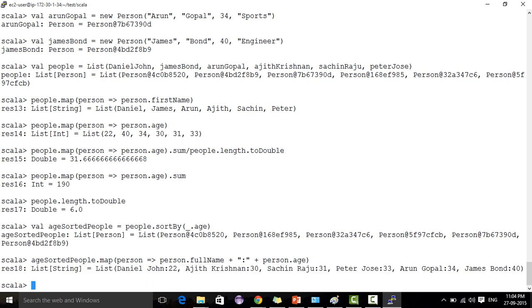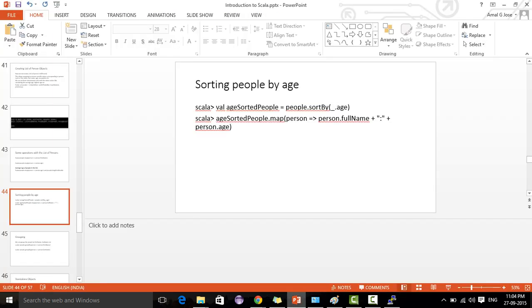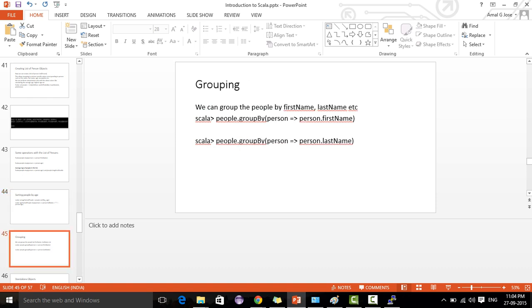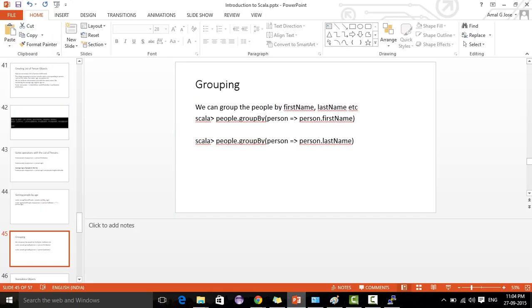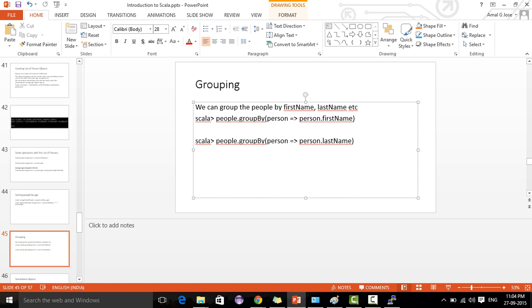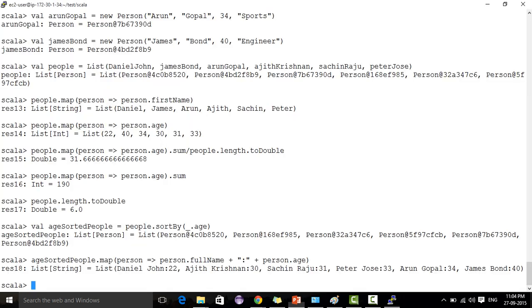Similarly, we can see some other functions also. We can group persons based on a name. In this case we don't have a similar first name or last name, so you will not be able to see any difference here. But what we are going to do is group people based on the first name and last name. Here we are doing people dot groupBy person dot firstName.